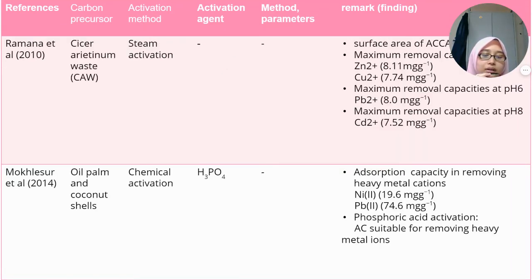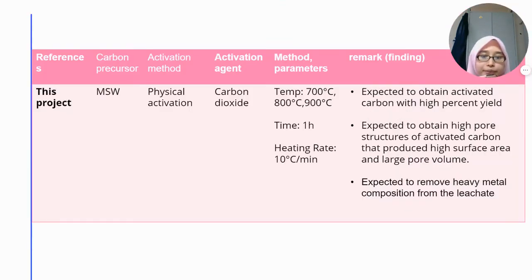Besides, from the LR, we can identify the absorption capacity in removing heavy metals such as Pb2+ ion, Zn2+ ion, and Cu2+ ion. So, from this, we can determine the suitable porosity size for the activated carbon.